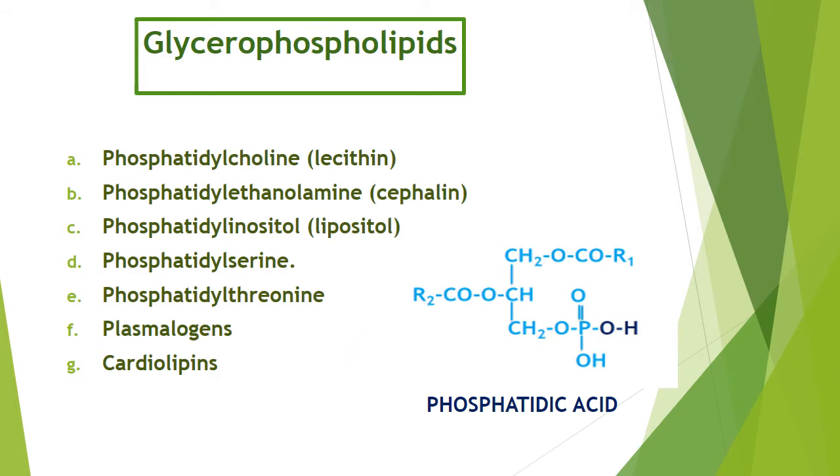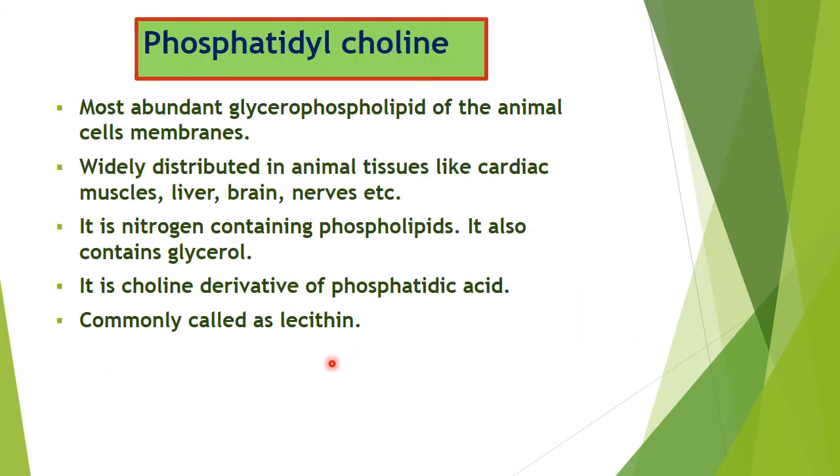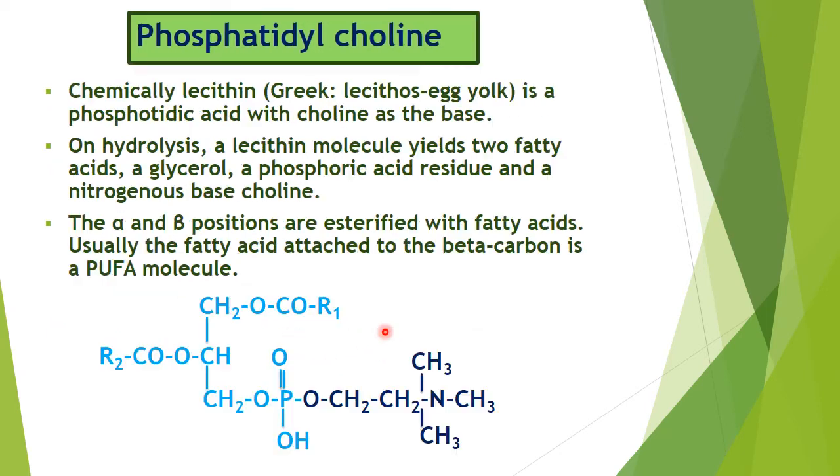So now we go with the different glycerophospholipids. So phosphatidyl choline, this is also known as lecithin. It is very important. It is widely distributed in animal tissue, cardiac muscles, liver, brain, nerves, etc. It is a nitrogen containing phospholipid. It also contains glycerol as an alcohol. It is the choline derivative of phosphatidic acid. So with phosphatidic acid it contains a choline. It is known as lecithin.